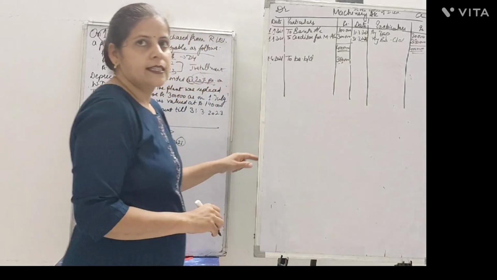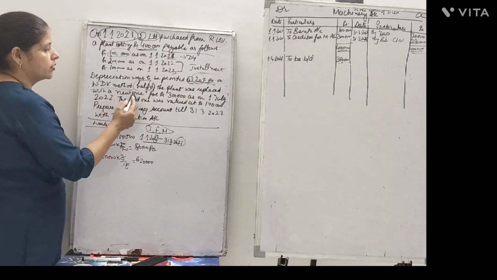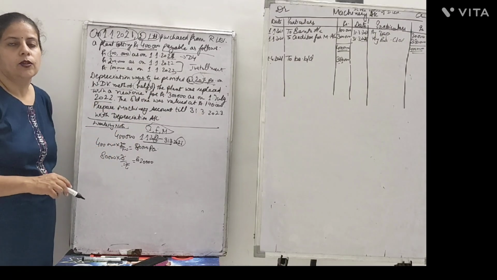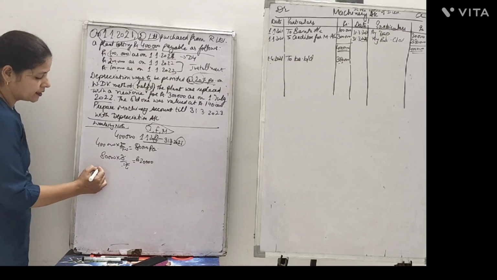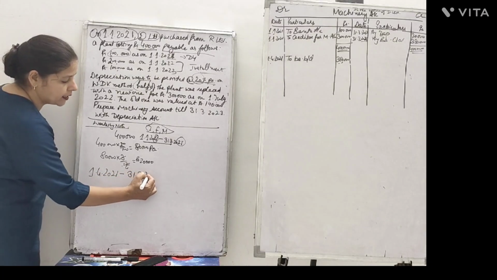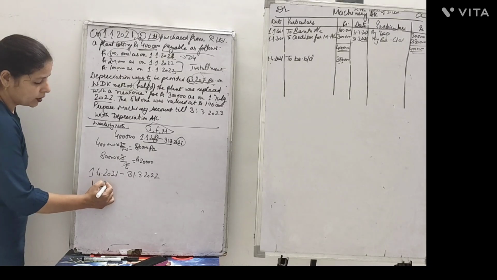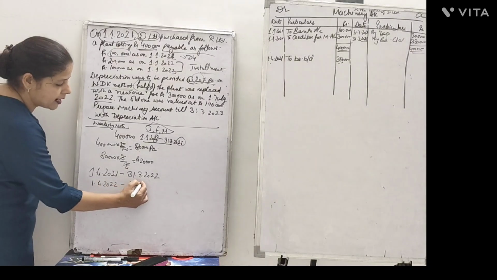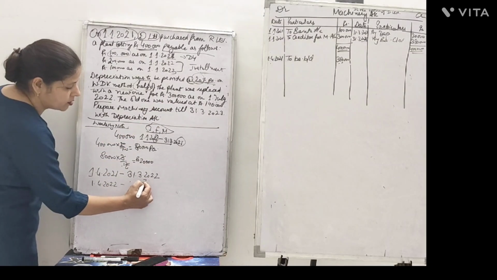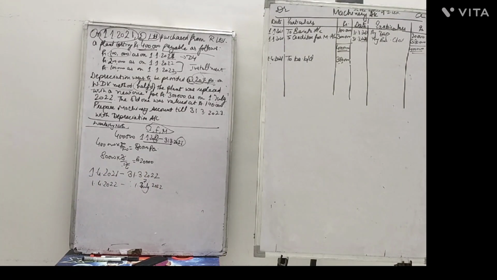Now he says that this part of machinery, half of the power plant, was replaced with a new one for rupees 3 lakh as on 1st of July 2022. So that means from 1st April 2021 to 31st March 2022 it was used again. Then from 1st April 2022, the date he is telling is 1st of July, or you can say the first 7 months of 2022, he sold the asset on this particular date.